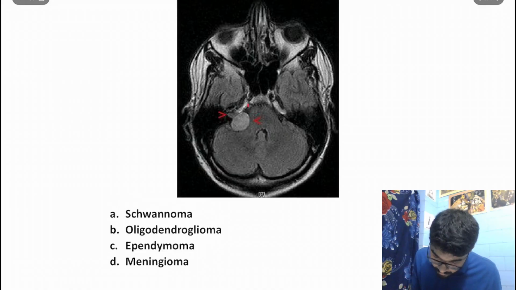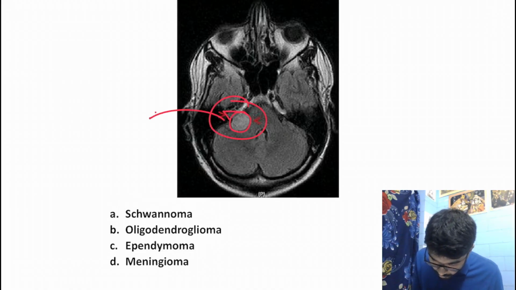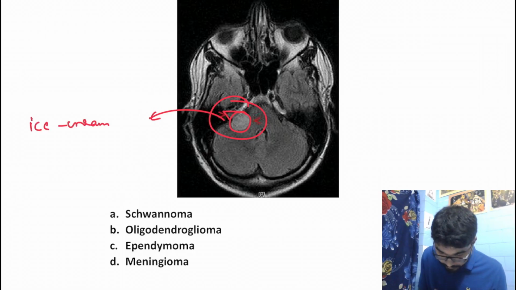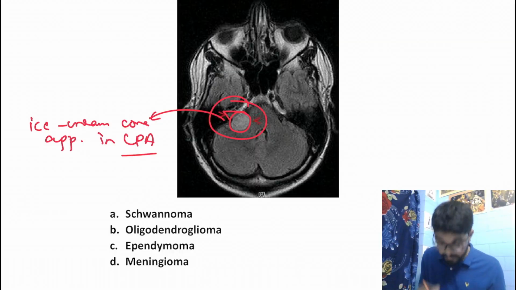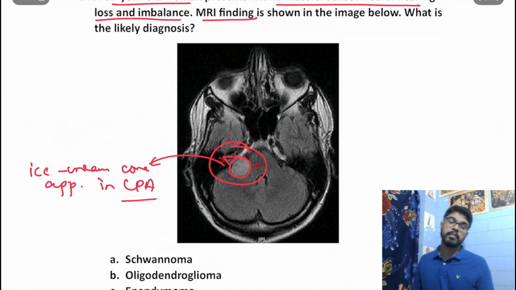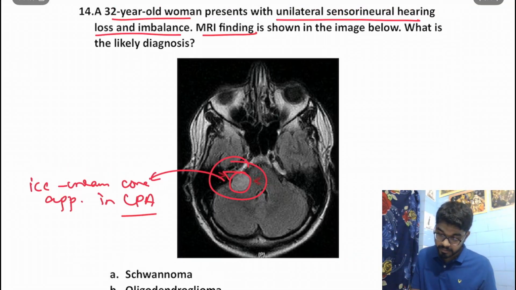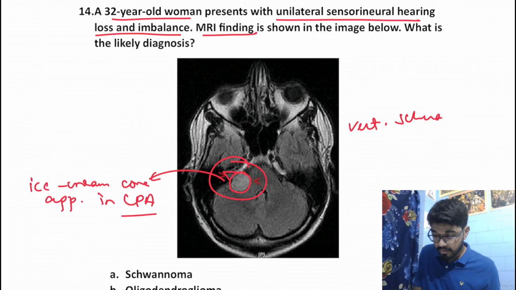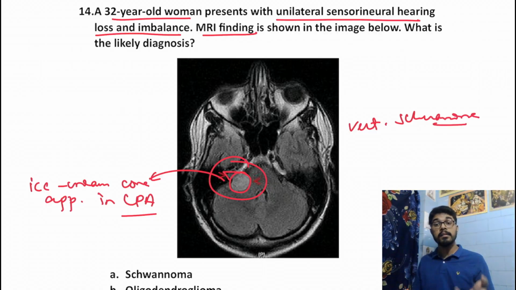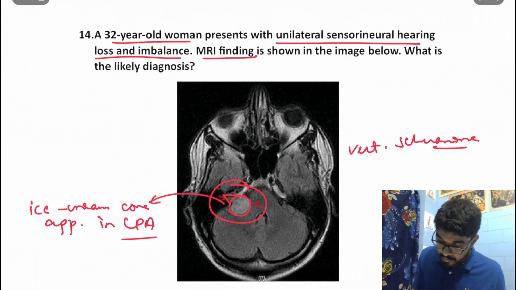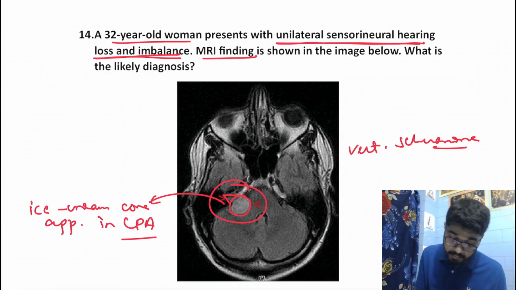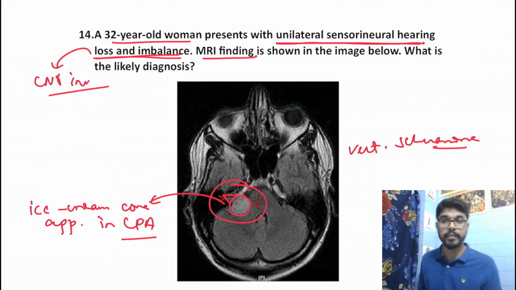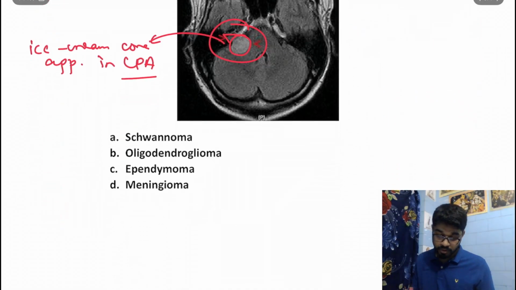The MRI finding you can very well appreciate. This is the ice cream cone appearance in the cerebellopontine angle, right? This ice cream cone appearance in the cerebellopontine angle is suggestive of vestibular schwannoma. And vestibular schwannoma involves the 8th cranial nerve, right? And from this clinical picture, we can see that it is causing unilateral sensorineural hearing loss and imbalance, which is nothing but CN8 involvement. Okay. So our diagnosis would be schwannoma. Option A. Okay. Moving on to the next question.